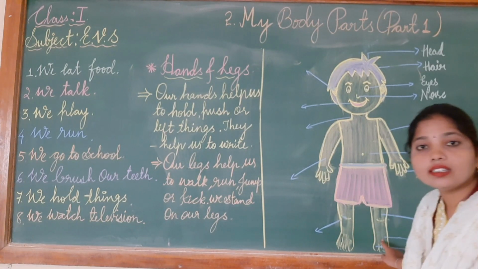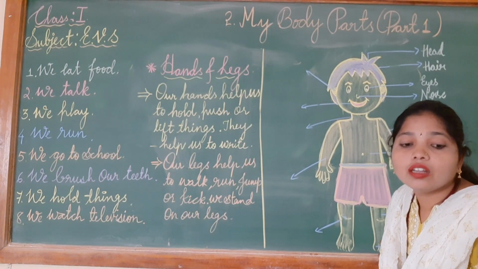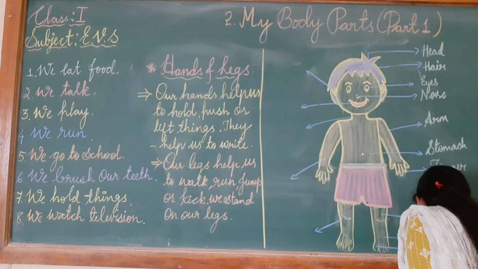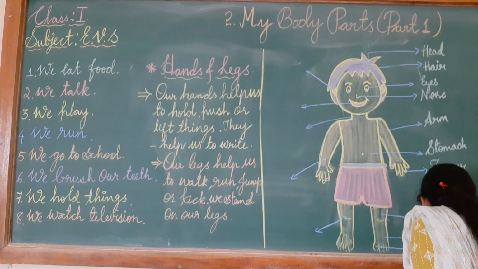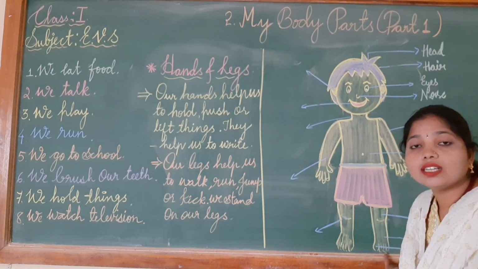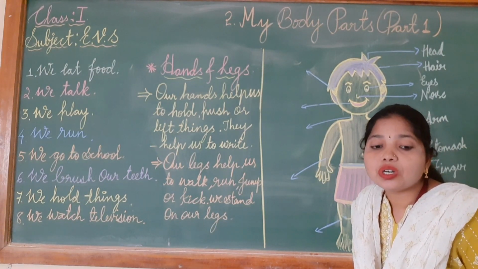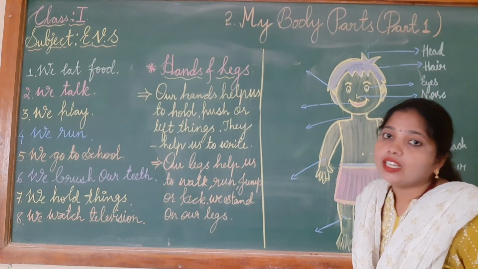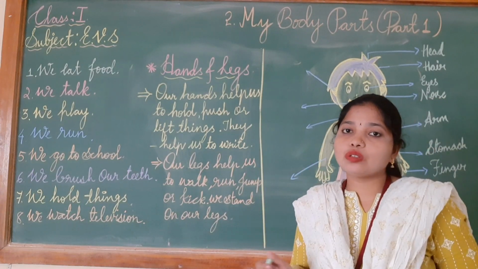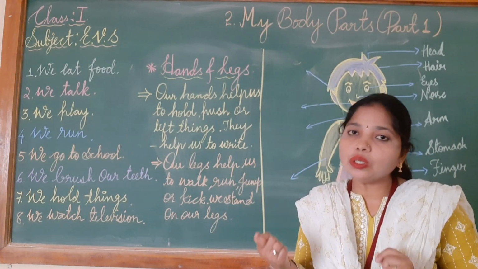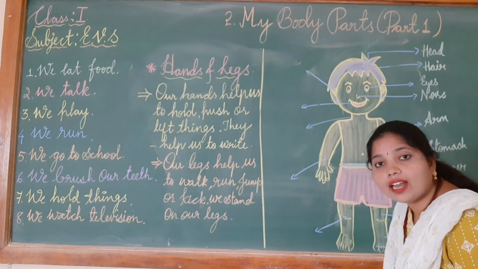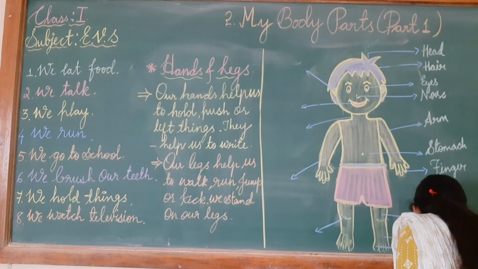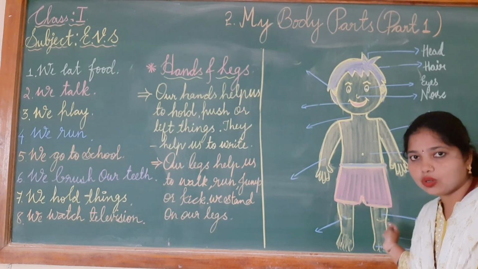Next is what children? It is called foot. So I will write here foot. F-double-O-T, foot. Below you can see children, these are called toes. How many toes do you have children? Each leg has 5 toes. So we have 10 toes. So here I will write toes. The toe spelling is T-O-E-S. Toes.